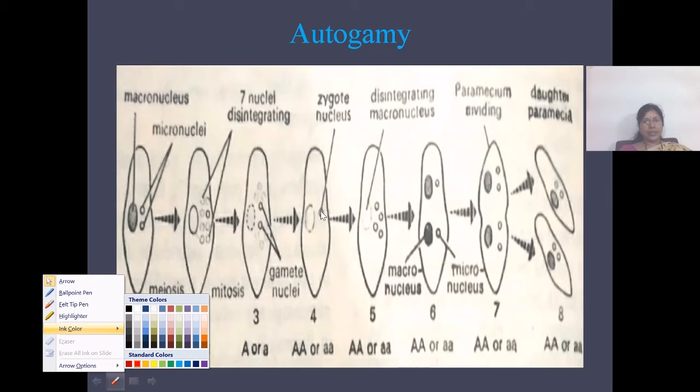This zygote nucleus is a diploid nucleus and it will divide twice to form 4 nuclei. Of these, 2 will transform into macronuclei and 2 remain as micronuclei. Now, the micronuclei once again divide along with cytoplasmic division and result in 2 daughter paramecia. Like this, the rejuvenation or reorganization occurs in autogamy.